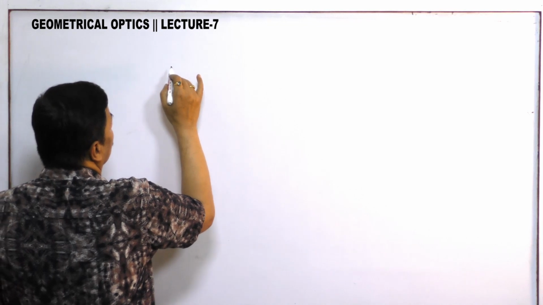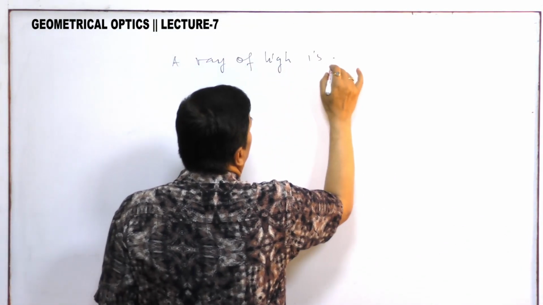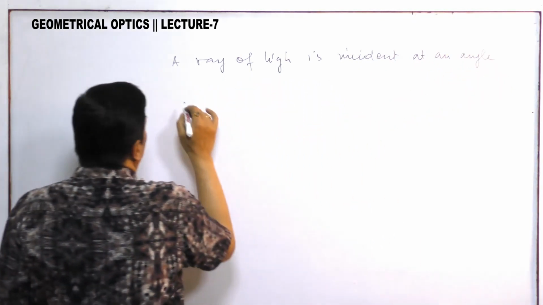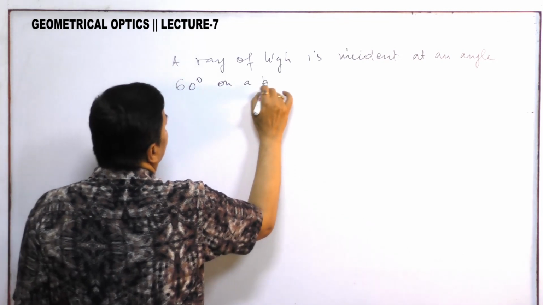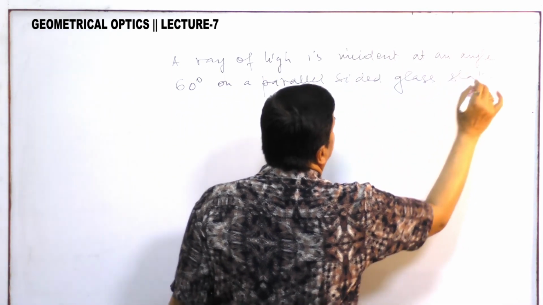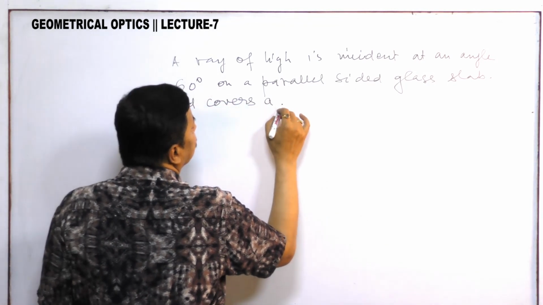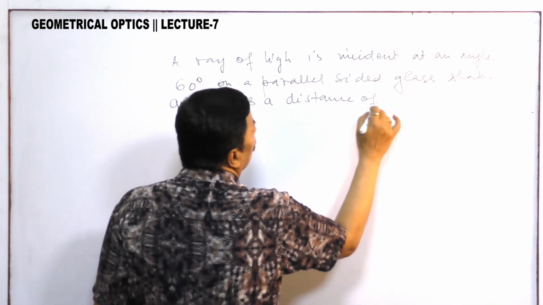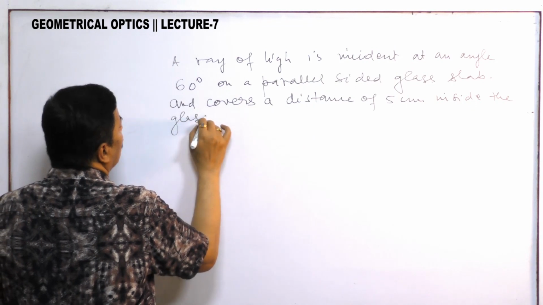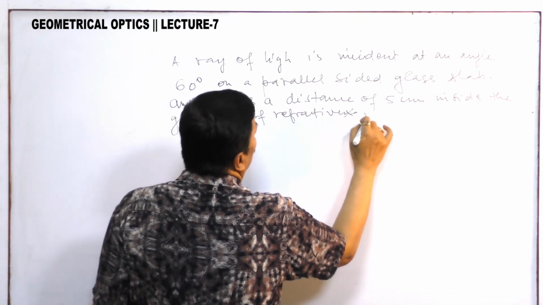Suppose a ray of light is incident at an angle of 60 degree on a parallel sided glass slab and covers a distance of 5 centimeter inside the glass slab of refractive index root 3.